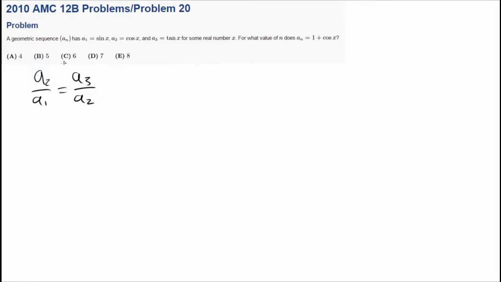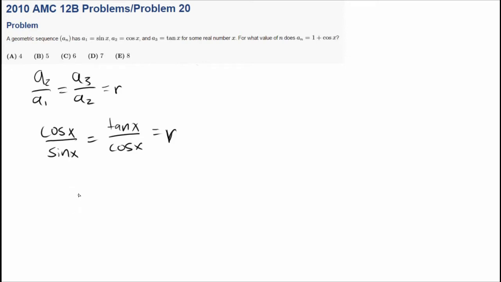By the definition of a geometric sequence, and that's because to make a geometric sequence, you just multiply each subsequent term by a common ratio, and this is the common ratio. So what is the common ratio? Well, obviously, a_2 over a_1 is cosine x over sine of x. That's equal to tangent of x over cosine of x. Call that r, by definition of a geometric sequence.